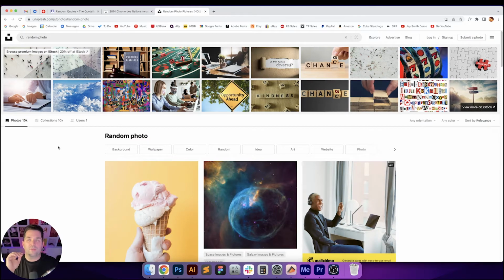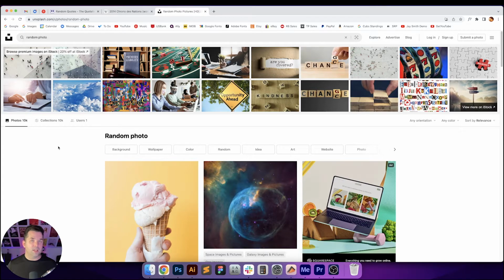Whenever this was put together, the way it was explained to me, we were using the program Sketch, and there's a plugin that you can click on, and it gives you a random image from Unsplash. However, I don't use Sketch anymore, and I wasn't able to find anything that will give me a random photo from this. So I'm just going to go to random right here, close my eyes, and press page down 5 times. The first image that I see is going to be the album cover.